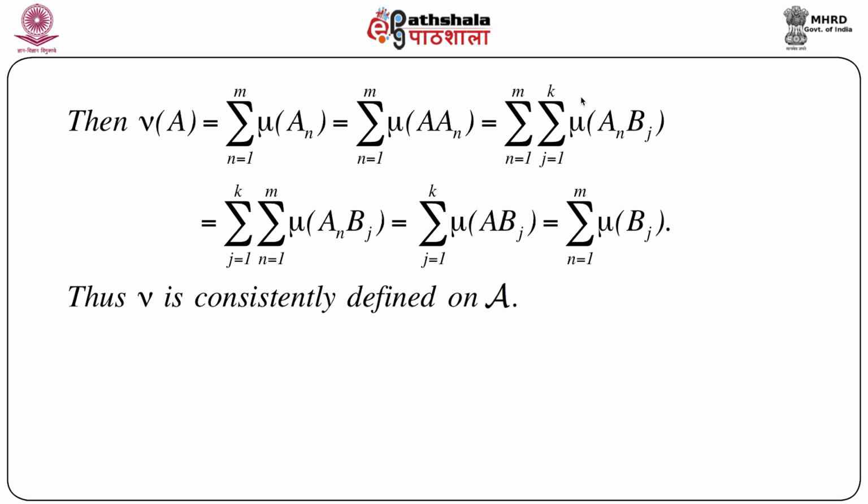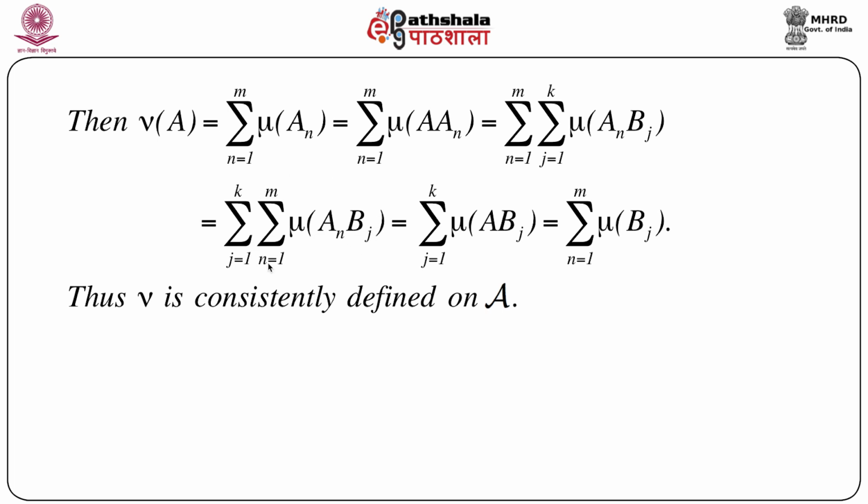So when you take the mu, it will give you the summation of mu. Now again this is equal to, we just interchange the summation notation because this entire thing is finite. So there is no problem in interchanging j and n. Here first we take the sum over j and then over n. Now we change it to first take the sum over n equals 1 to m and then over j equals 1 to k of mu of An intersection Bj.